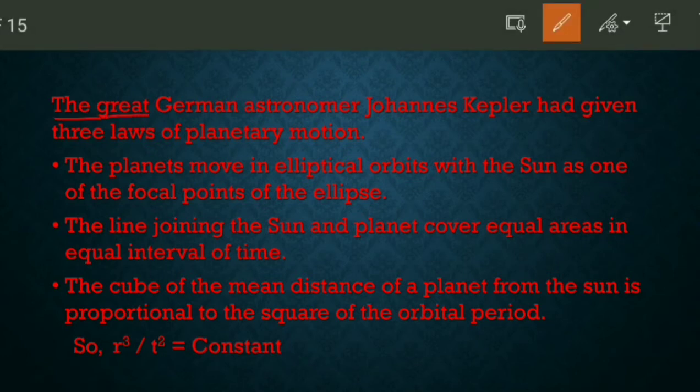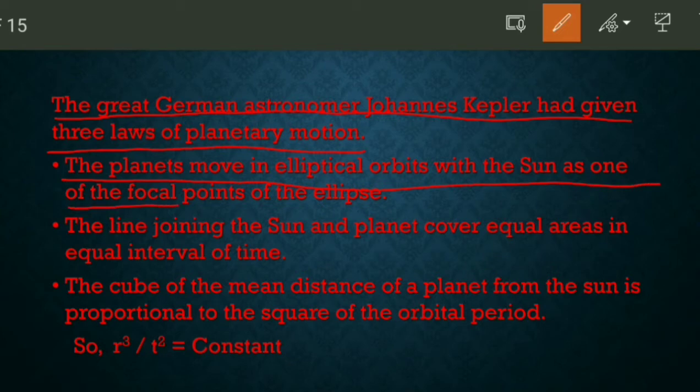The great German astronomer Johannes Kepler has given us 3 laws of planetary motion. So what are these laws? The planets move in elliptical orbits with the sun as one of the focal points of the ellipse.